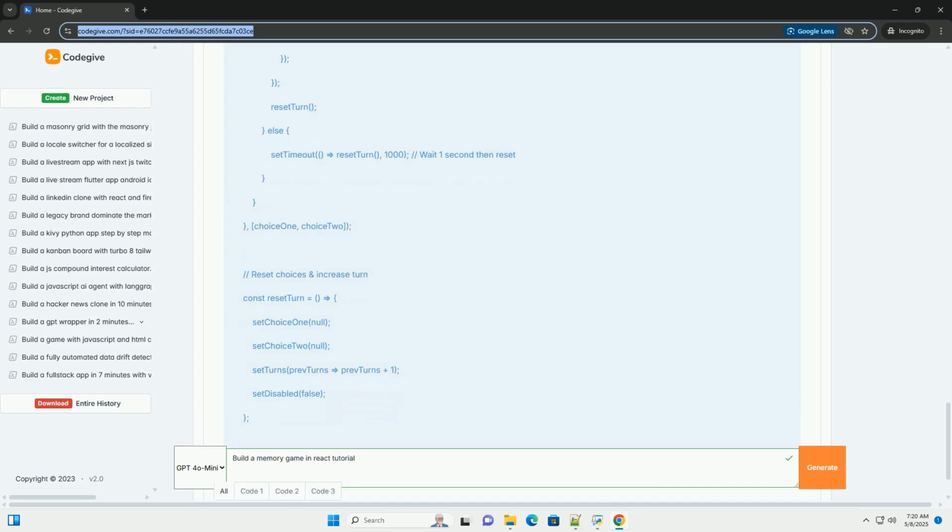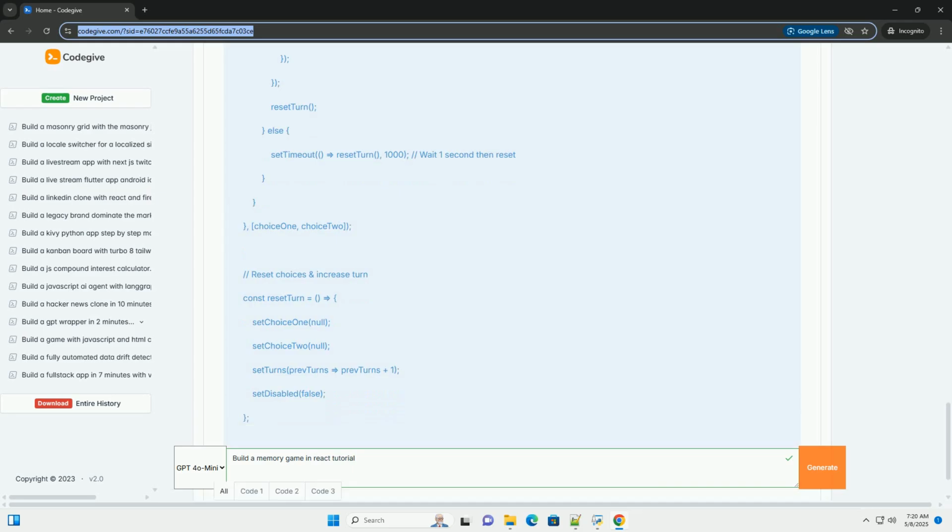Explanation. app.js, main component, uses state hooks. Cards, an array to hold the card data. Each card object will have an src, image source, an ID, unique identifier, and a matched property, boolean indicating if the card has been matched.